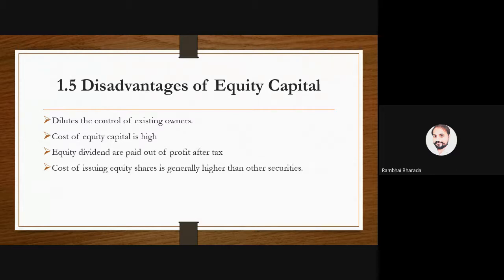Already I explained. Okay, and the equity dividend is paid out of profit after tax. So ultimately, it is a part of profit. This is the limitation. If we invest the same profit in a business as a reinvestment, as retained earnings, we will expand and grow the business. And cost of issuing shares is generally higher than other securities.